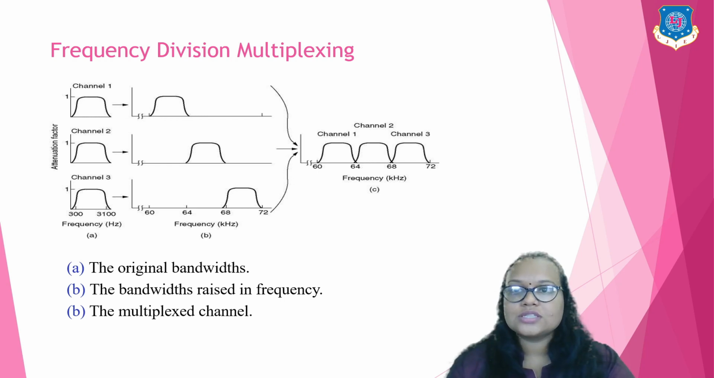Now, how does frequency division multiplexing happen? First it divides the original bandwidth into a number of channels. Then each bandwidth has a different channel frequency. Lastly, the different channels are merged, giving a whole frequency spectrum which is called the multiplexed channel. This is the whole basic concept of frequency division multiplexing.